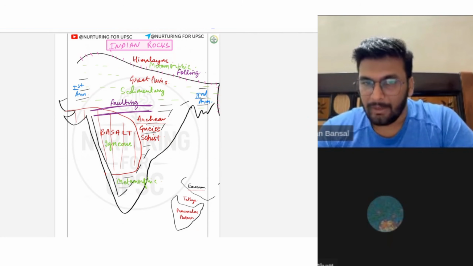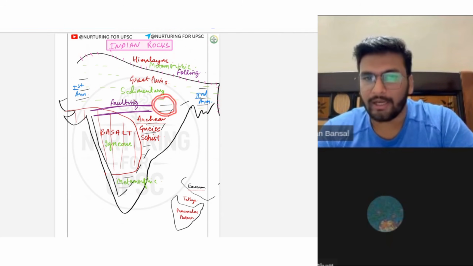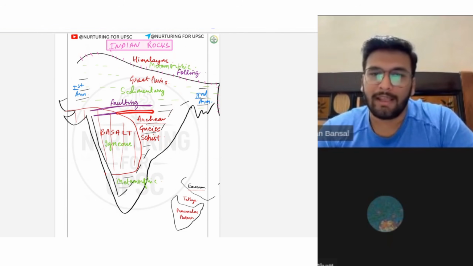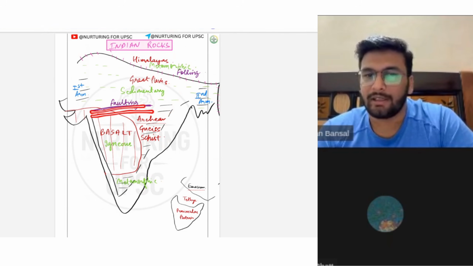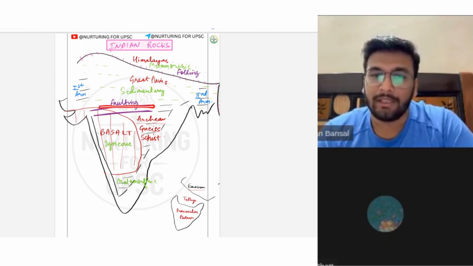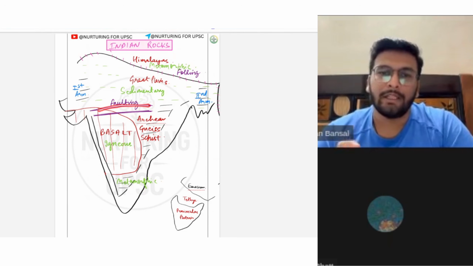But when it was traveling upwards, the Malda Gap was formed over here. Gondwana coal was formed over here, and this particular region underwent a faulting, right? So if I am saying this region underwent a faulting, this simply means that this region must be weak in nature. It is not a hard rock over here. So we will say that since this area underwent a faulting, it is not a hard rock.